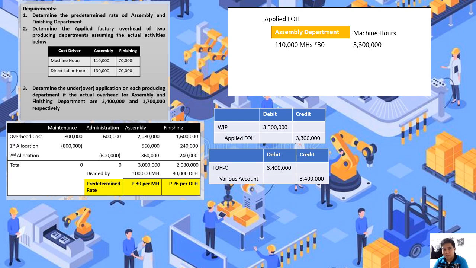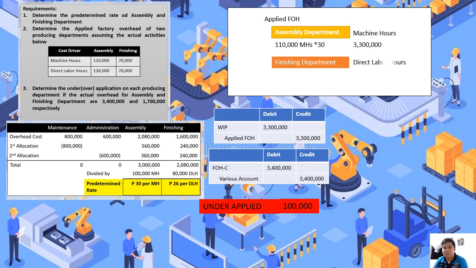So dito, sinosolve na po natin si number 2 tsaka si number 3. Based on the illustration, or based dun sa ating journal entries, as you can see, the applied factory overhead is less than the actual factory overhead. Therefore, meron po tayong under application amounting to 100,000 pesos.